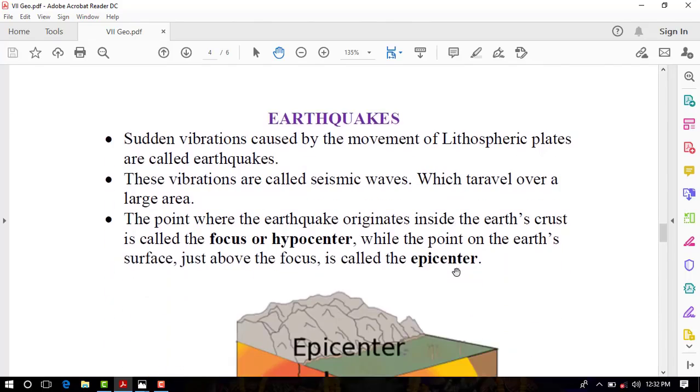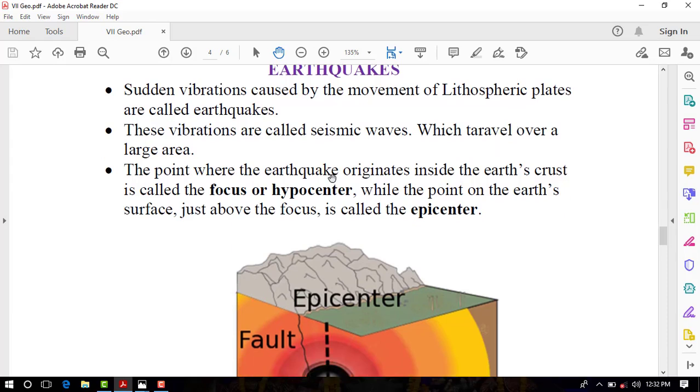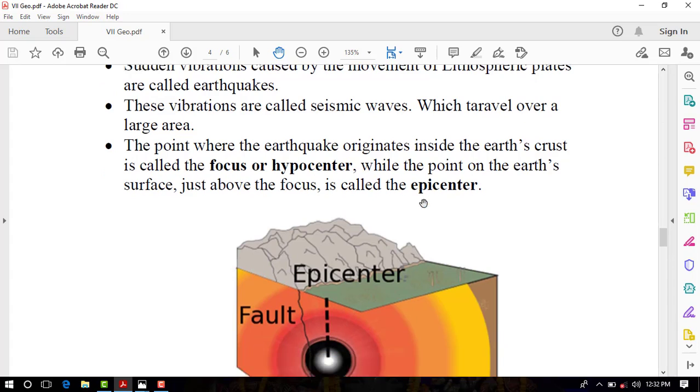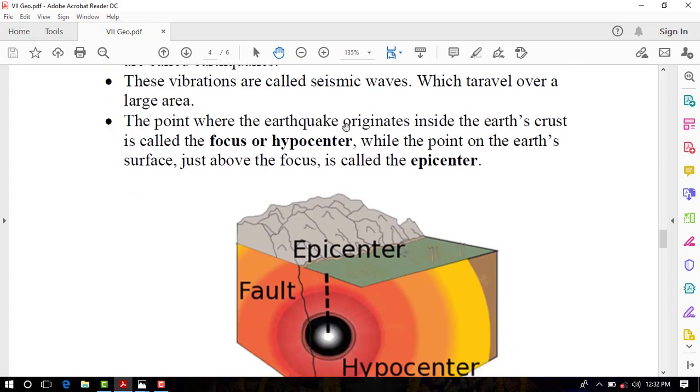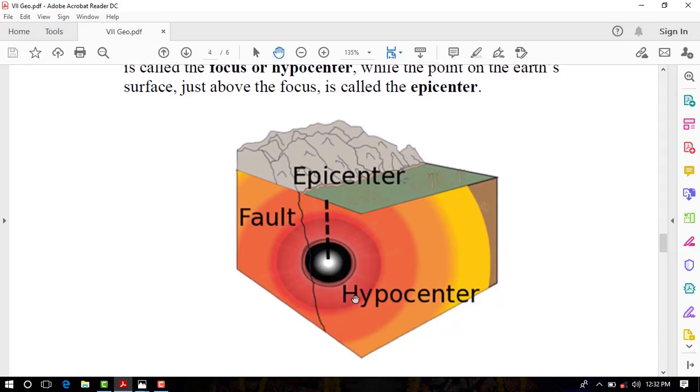Our next topic, which is earthquakes. Sudden vibration caused by the movement of lithospheric plates are called earthquakes. These vibrations are called seismic waves which travel over a large area. The point where the earthquake originates inside the earth crust is called focus or hypocenter. This point is known as hypocenter or focus.